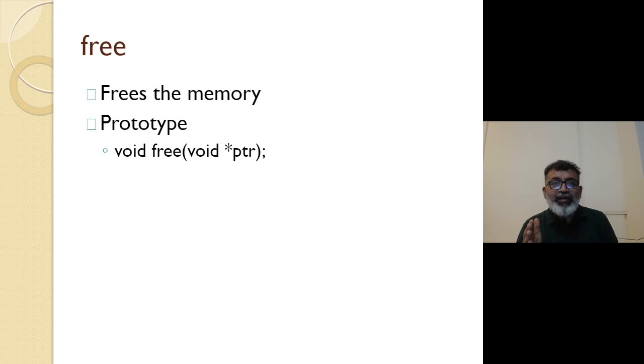When you free memory, you are allowing the runtime memory environment to use that memory somewhere else, so that memory can be reused during the code again. If you do not free that memory, it remains like that.